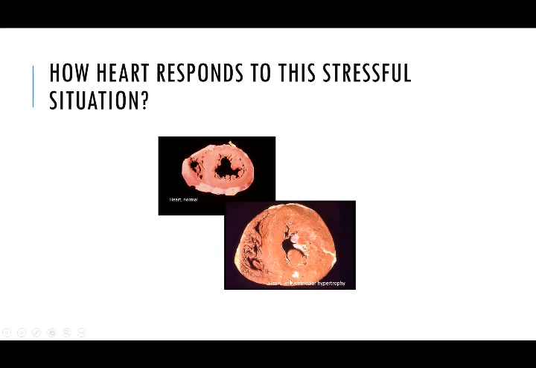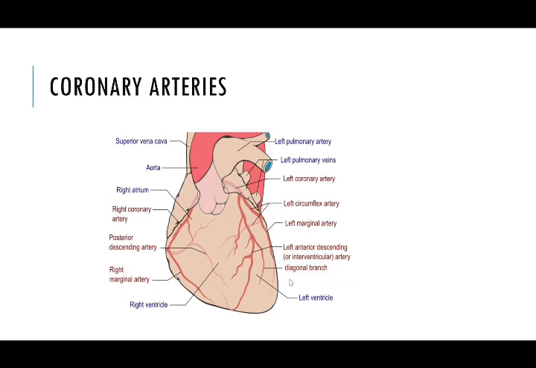We know the heart muscles are supplied by coronary arteries. These are the most important arteries in our body. When these coronary arteries get blocked, a part of the heart muscle will not receive blood and that part of the heart muscle will start to die, and this results in a heart attack.